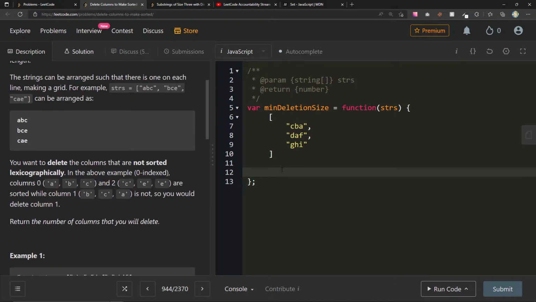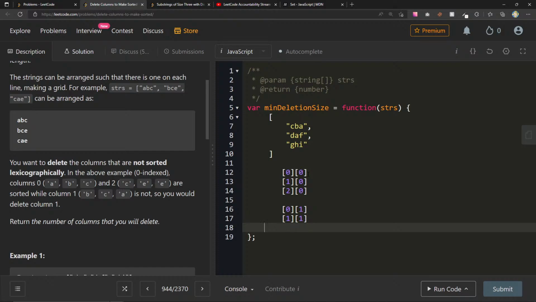So I can go through each column in all the rows. I want to do row 0, column 0, row 1, column 0, row 2, column 0. Then I want to do row 0, column 1, and so on. Yeah, so I can have something like this, right? This is going to be essentially my loop. And then we'll again have the same thing over here. Let me just copy this.